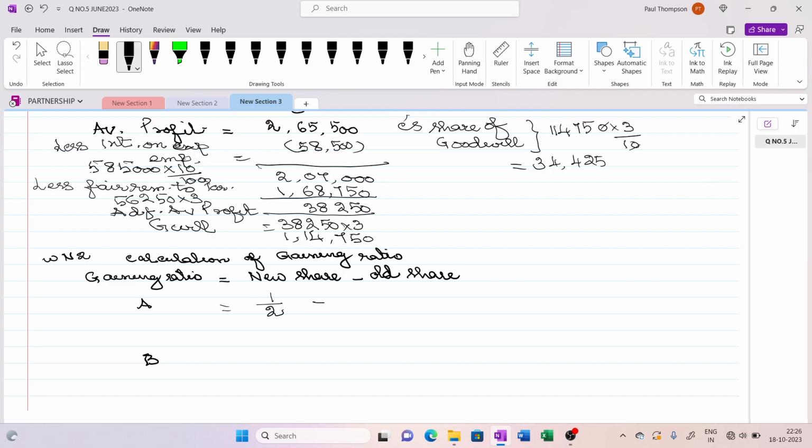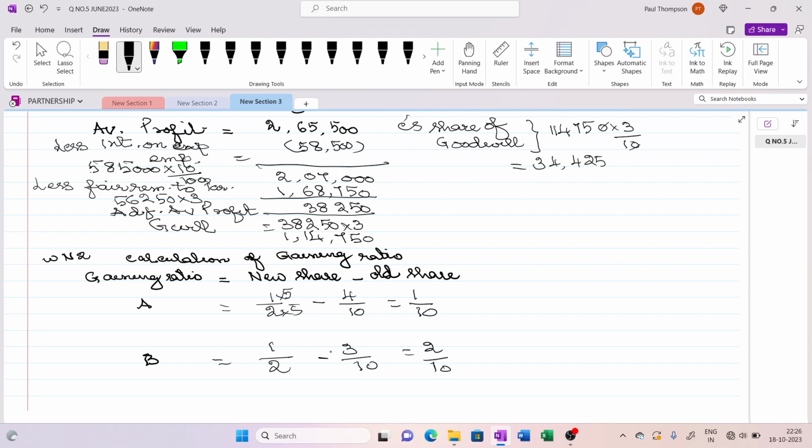So the new share is 1 by 2. Old share for A was 4 by 10. If you subtract, this will be 5 by 10 minus 4 by 10, so that will be 1 by 10, the gaining ratio of A. B also gets equal share in the new partnership, and his old share was 3 by 10, and this will come as 2 by 10.